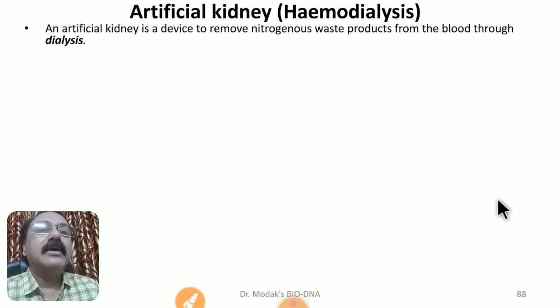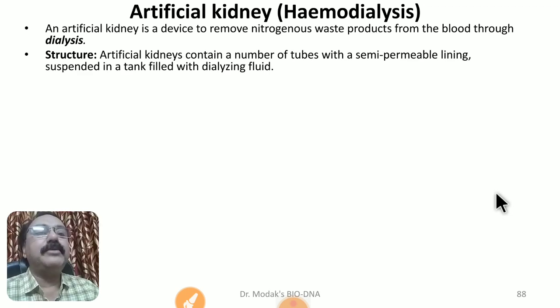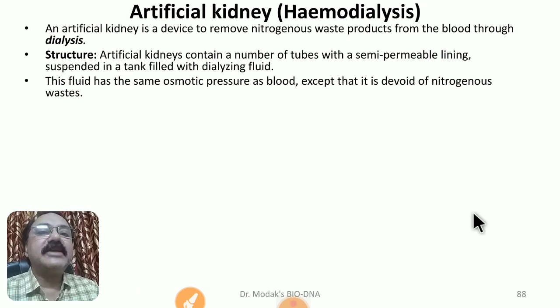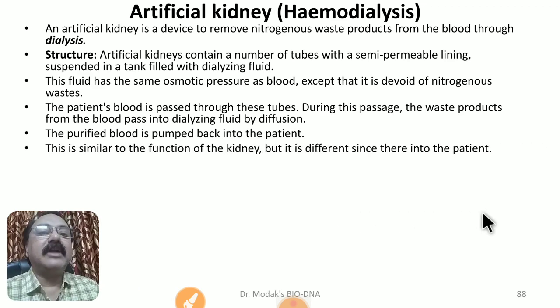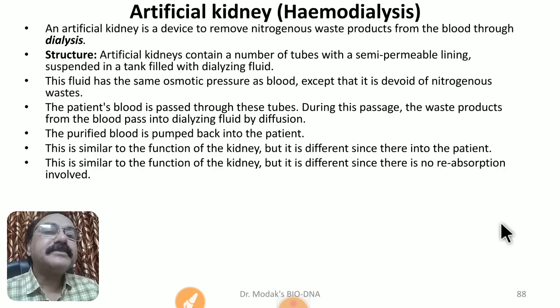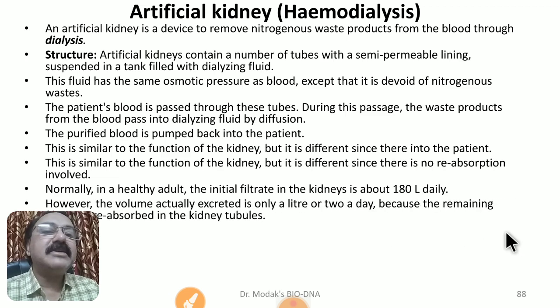You know that sometimes many persons get injured, the kidney gets injured, or due to some chronic diseases or renal failures, some people often have to get their blood filtered to remove the nitrogenous waste artificially. That process is called hemodialysis, and that structure we call an artificial kidney. So the patient's blood is passed through a very special type of structure that we call a hemodialyzer, and then that blood has the nitrogenous waste removed artificially, and the patient feels better.